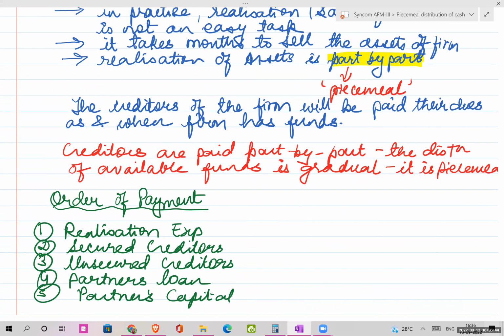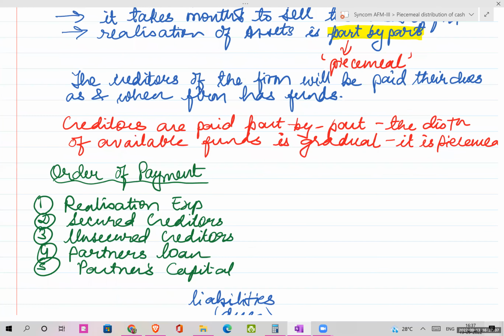You have to follow this order at the time of making payment of your liabilities. So make a note of this. First is realization expense, then secured creditors, then we will pay the unsecured creditors, then the partners' loan, and at the end partners' capital.